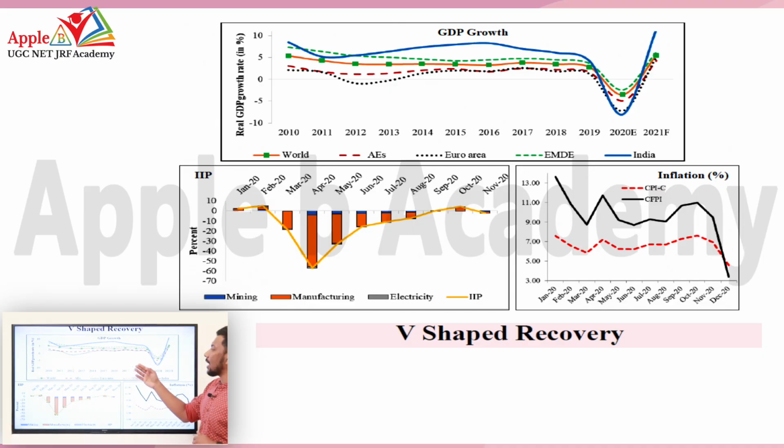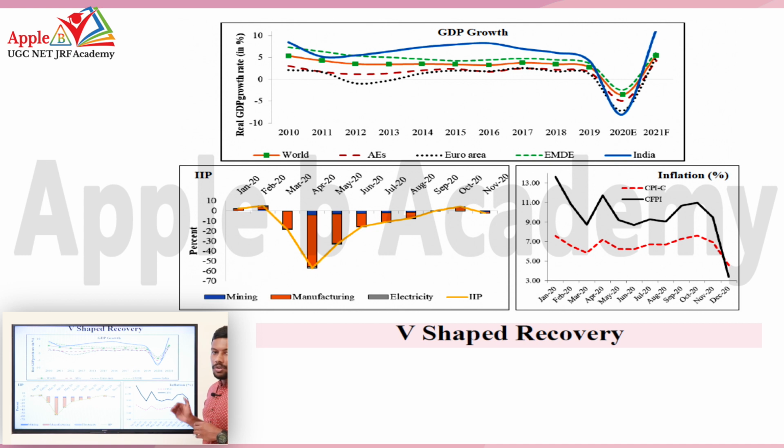So this is the graphical representation of our GDP growth, and here you can see a V-shaped recovery in the year 2020. So GDP growth, which was kind of stable throughout the years, suddenly declined by the end of 2019, and we know that the reason is COVID-19 pandemic. So by the end of 2019, our GDP growth started declining, and the decline was sudden. So there was a sudden fall in overall GDP growth. So we have to mention that there was a negative growth because of the COVID situation. So a sudden fall in GDP growth, and it went to a negative situation.